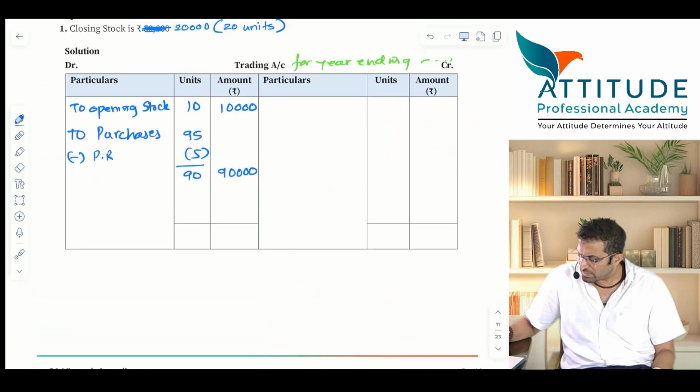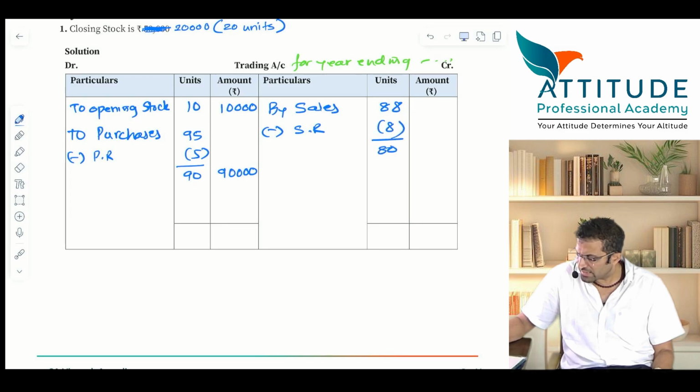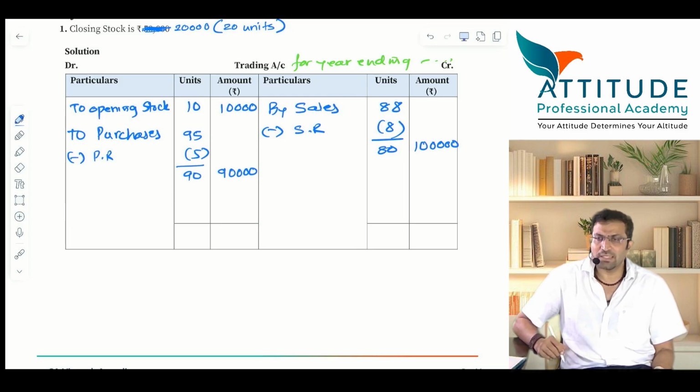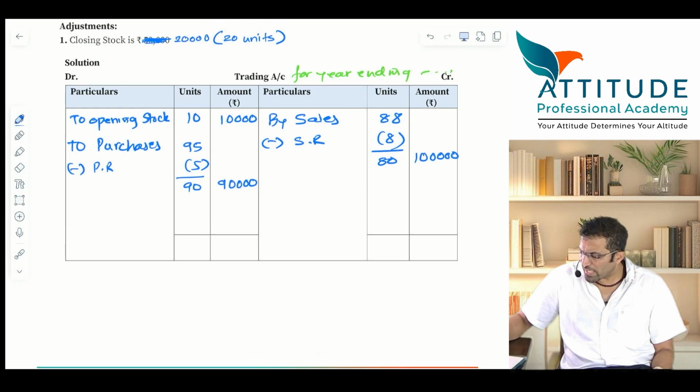What should I write? By sales. Sir, I want to show the sales returns also. No problem. How many units? 88 units. Less sales returns 8 units. Net sales, its selling price is 1 lakh. Is that clear? Okay, I'll go to trial balance.